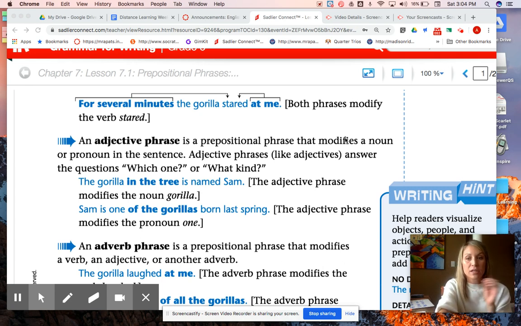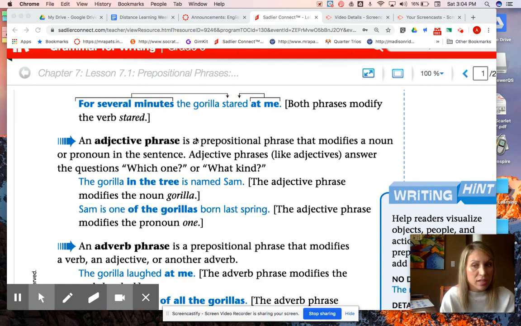All right, so I stopped talking about an adjective phrase. A prepositional phrase, I need you to get this in your head right now. Everybody listening, ears on. Earbuds out. A prepositional phrase is either acting as an adjective or an adverb. Please don't let that confuse you. You know what an adjective is. You know what an adverb is. It's nothing different. You just have to find your prepositional phrase and decide what word it's modifying.